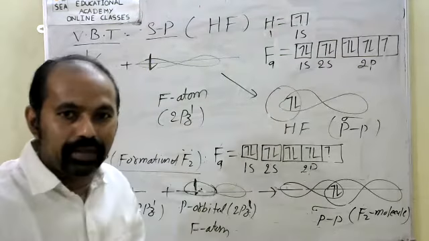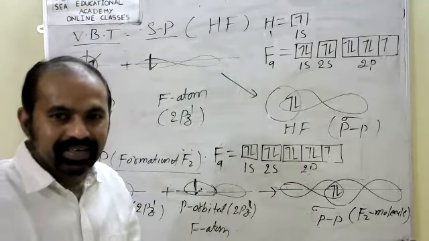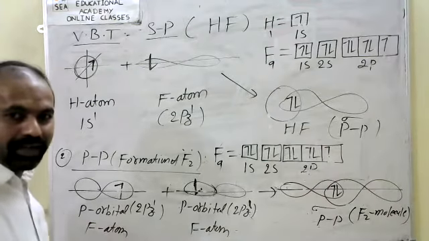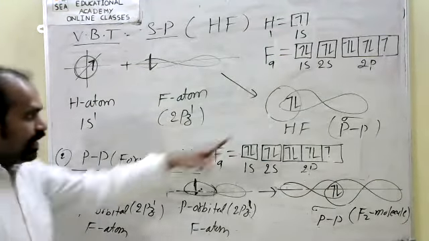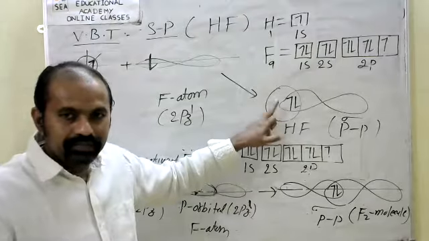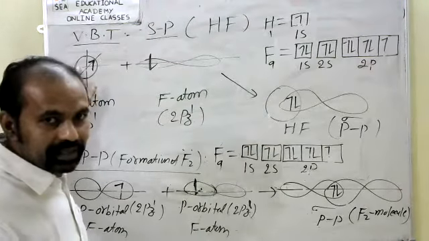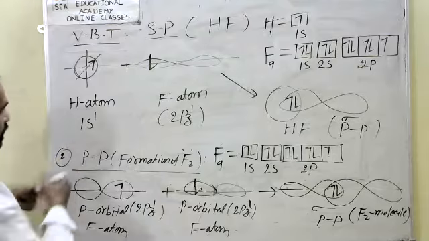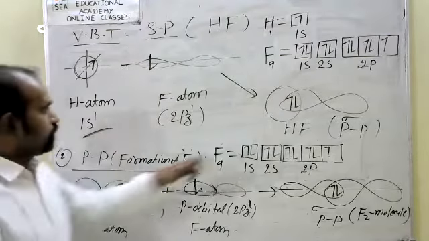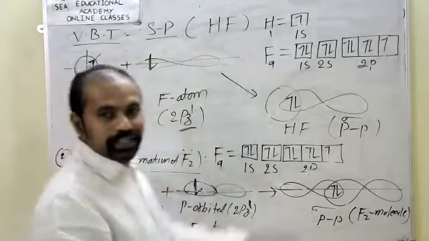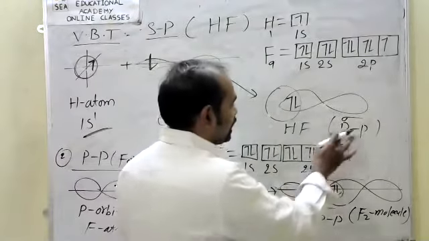What is the overlapping type? Which orbital? P. So which overlapping?